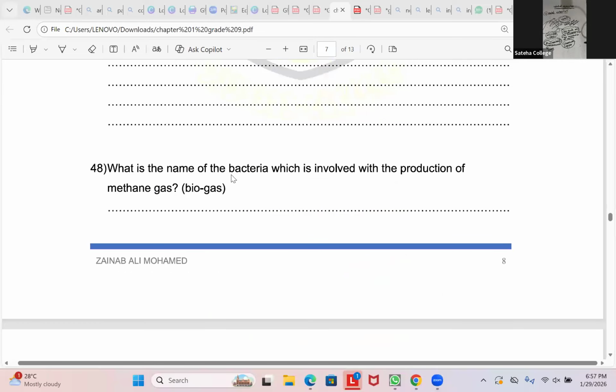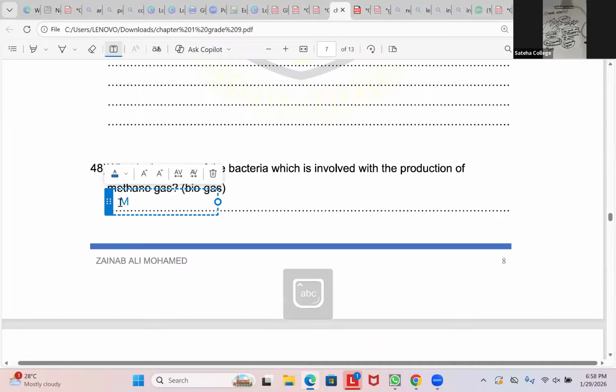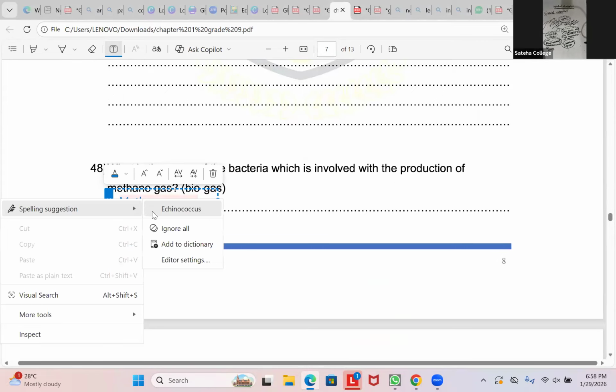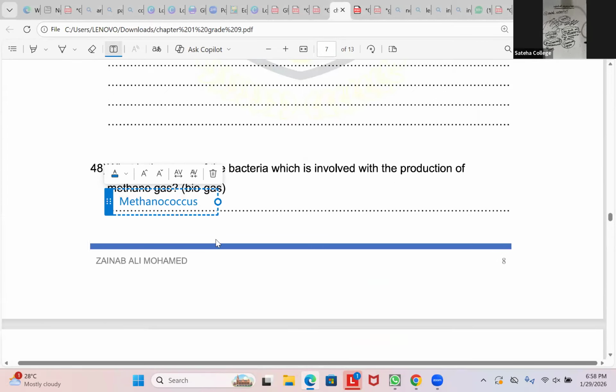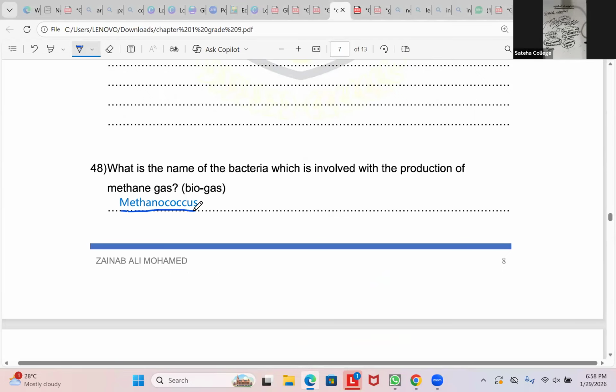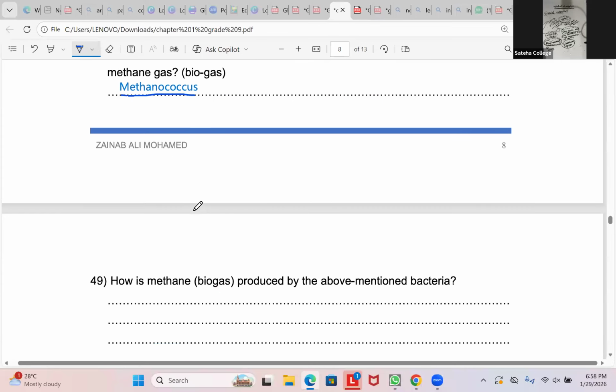What is the name of the bacteria which is involved with the production of methane gas? Methanococcus. When you are writing the name of the bacteria, the first letter should be capital, and you have to underline the word Methanococcus.